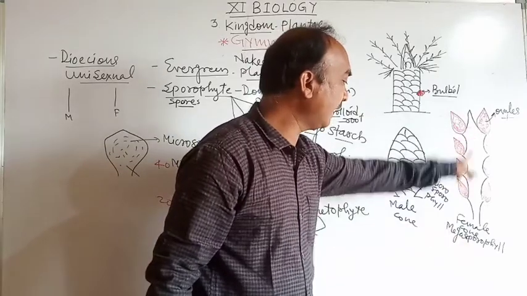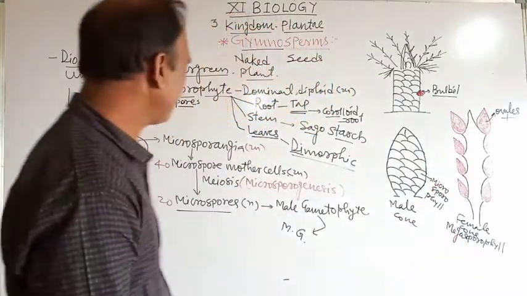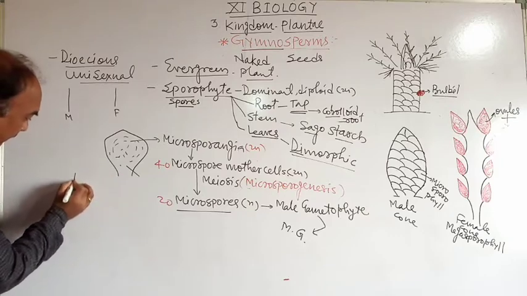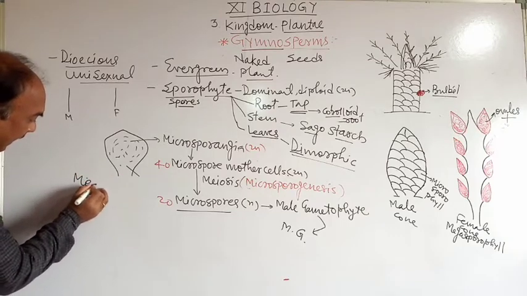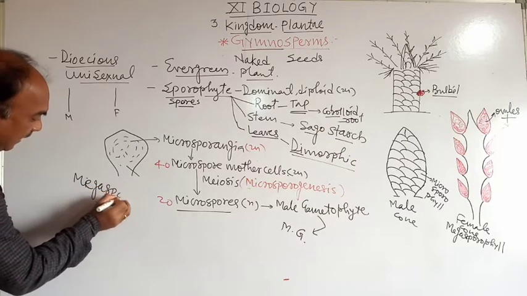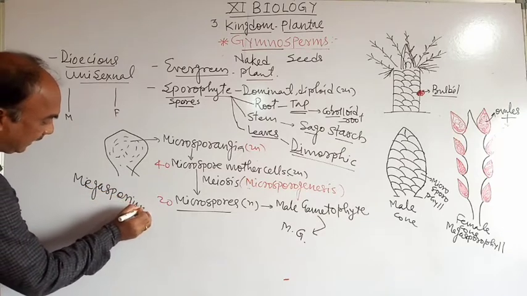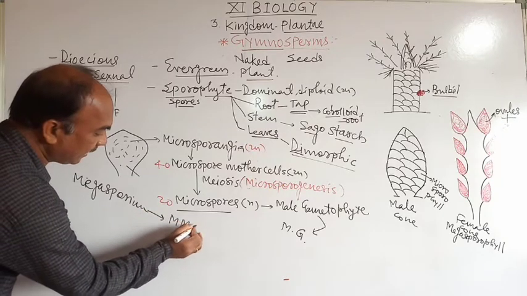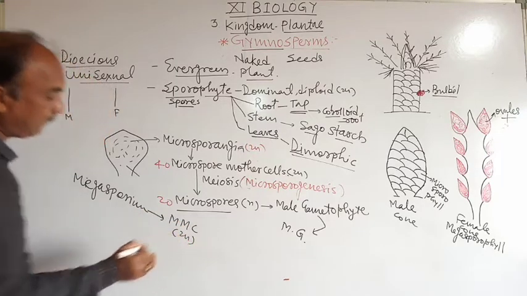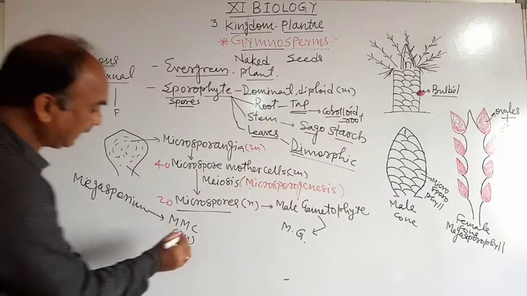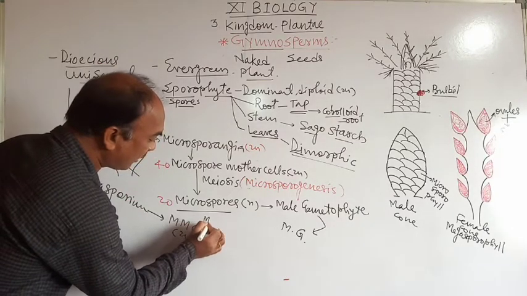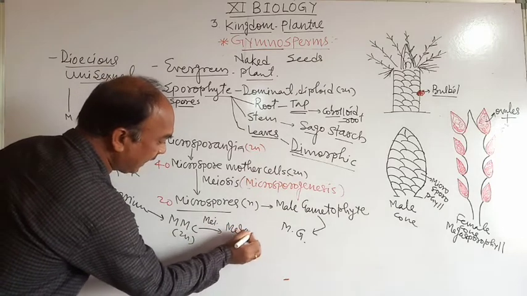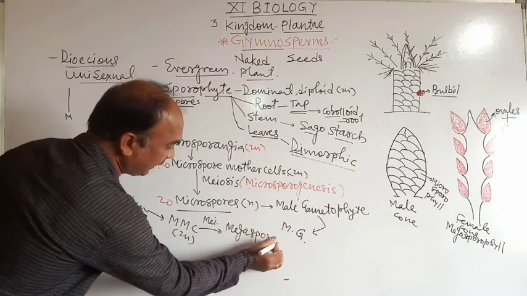Okay, this is a single megasporophyll, and this single megasporophyll consists of a megasporangium. Okay, megasporangium, and it consists of an MMC, means a megaspore mother cell, and it divides by meiosis to form haploid megaspores. क्या बनते हैं?